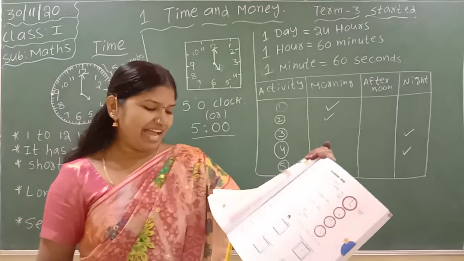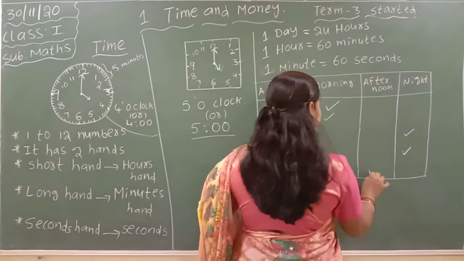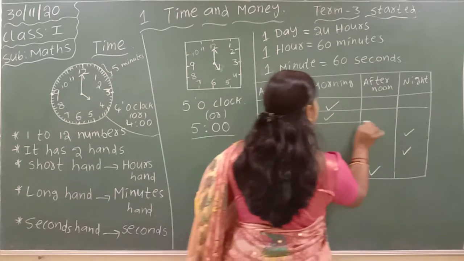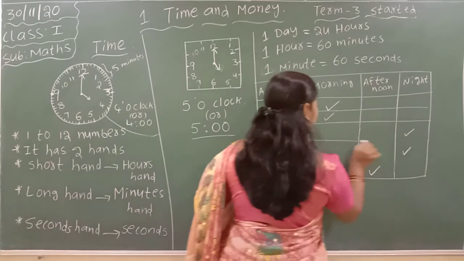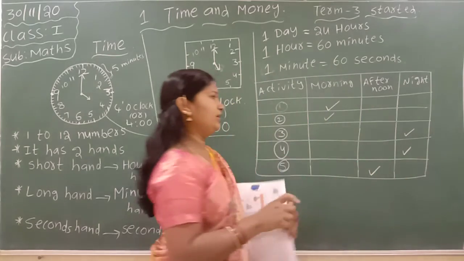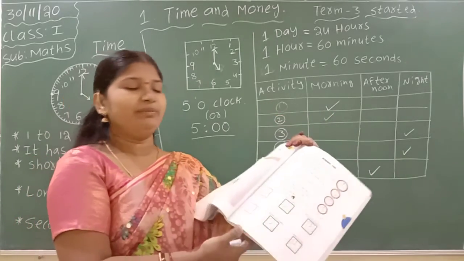Having lunch. When do we have lunch? That is in the afternoon. It is first one, second one, third one, fourth one and fifth one. In your textbooks, in the given boxes, you have to put the tick marks.